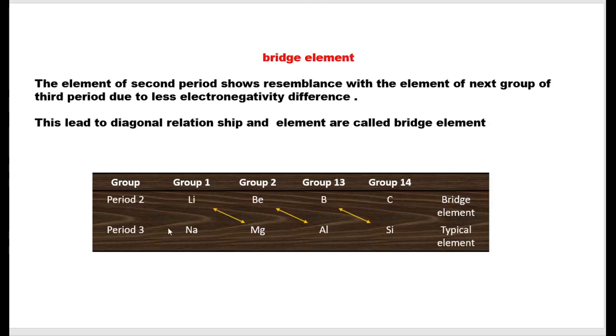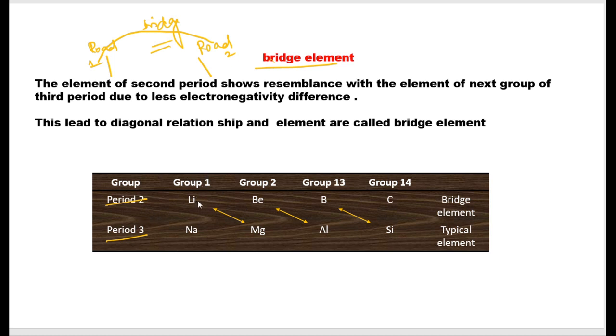Now we'll see a term called bridge elements. You have seen a bridge. Suppose road 1 and road 2 are there. In between there is water and you need to cross. So how would you do that? The engineers will make a bridge for you and you will cross it. Okay, this is the concept of a bridge. Similarly, we see that period 2 and period 3 elements have resemblance in property.